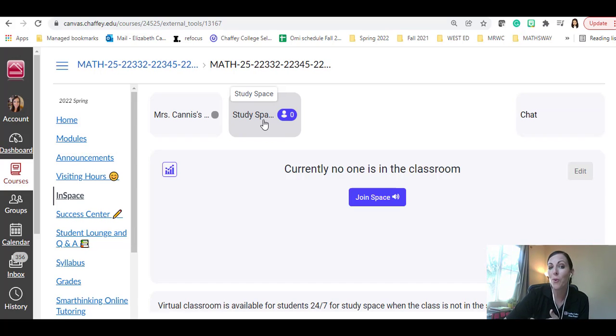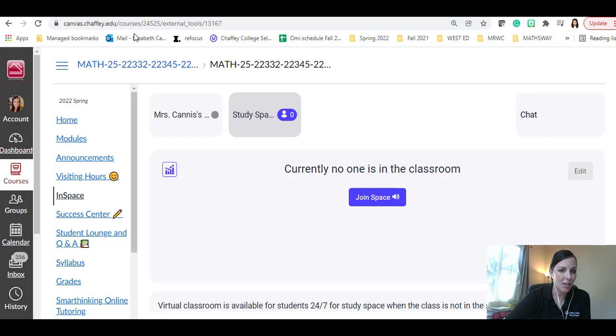I recommend maybe doing your homework in there, and that way if someone else steps in, you can talk to each other about it and ask each other questions, just in case you're not able to make it to my office hours. So just a little option, and we're going to go through this a little bit more as the semester continues. I'll have an assignment where you have to join into the study space just to check in.